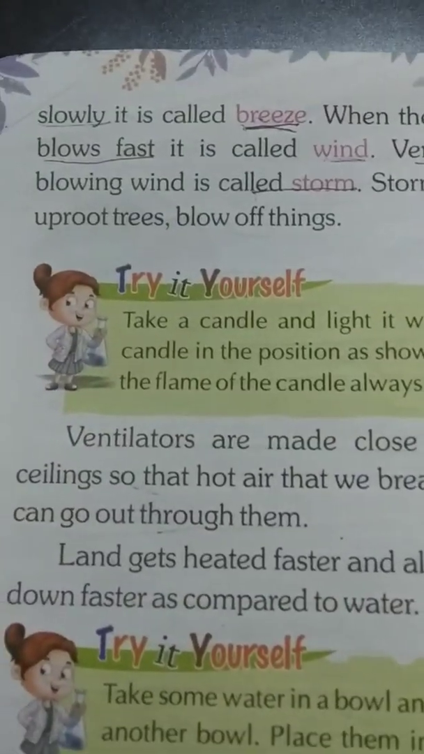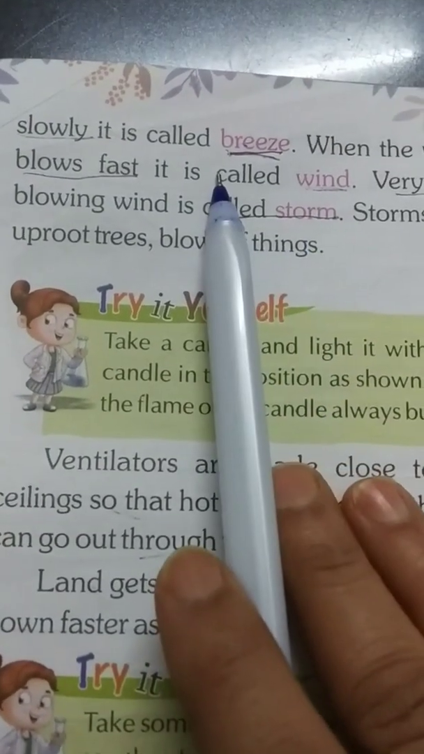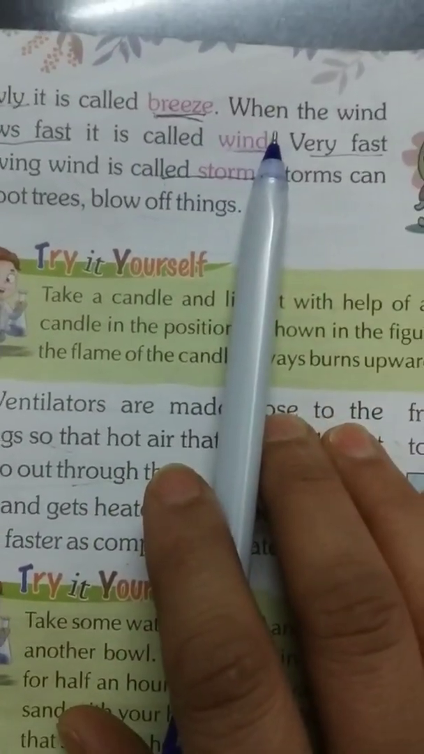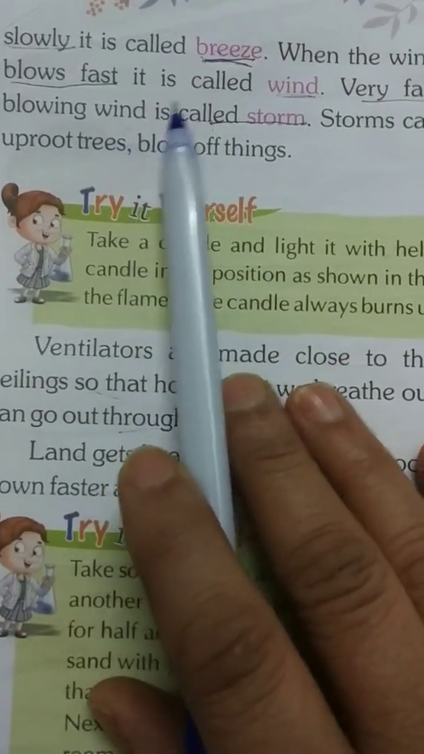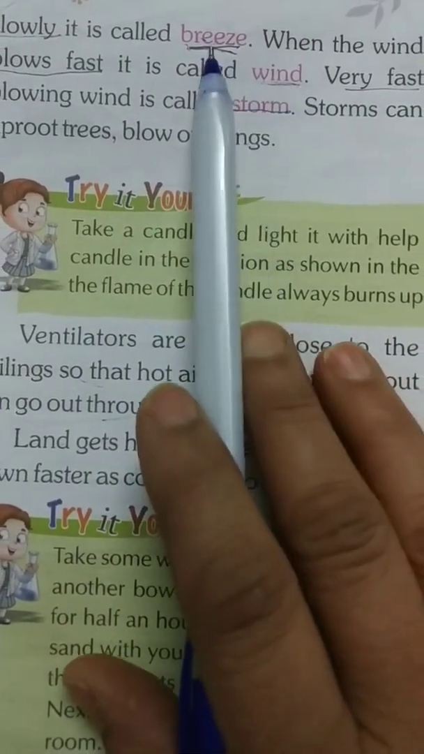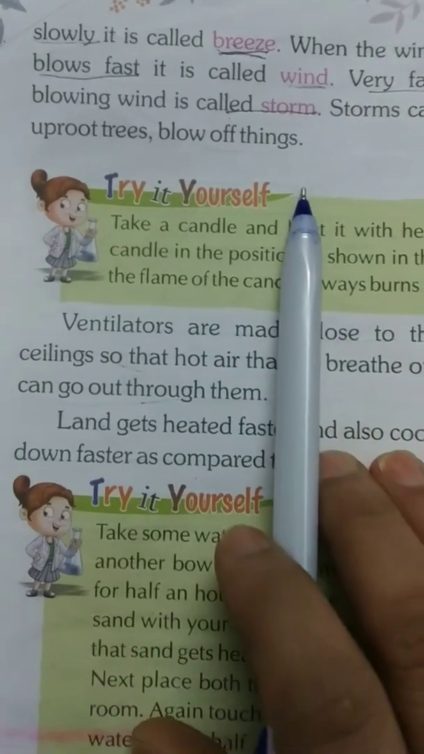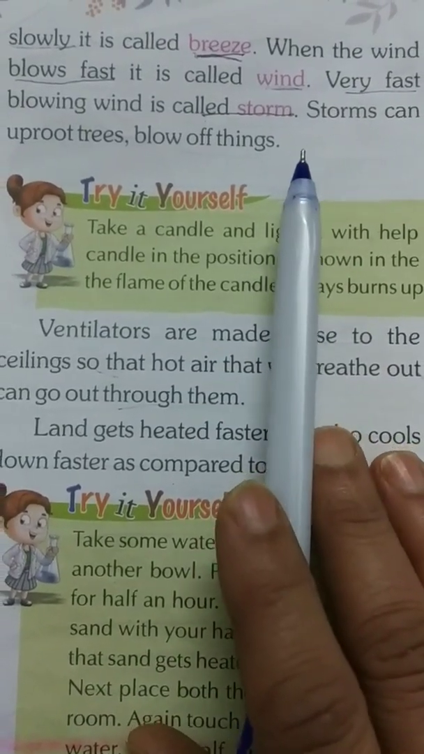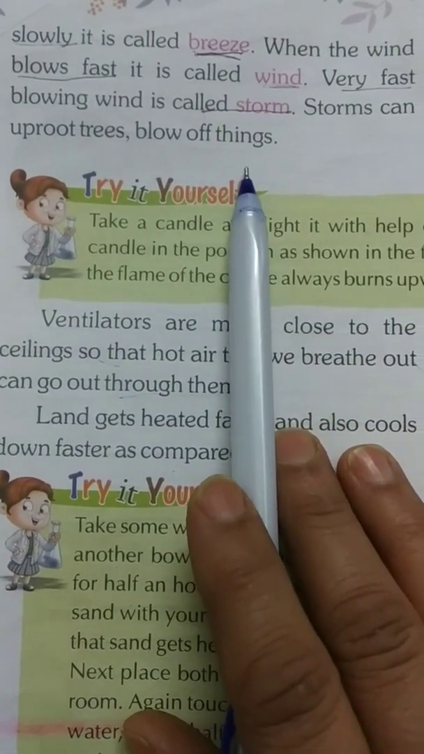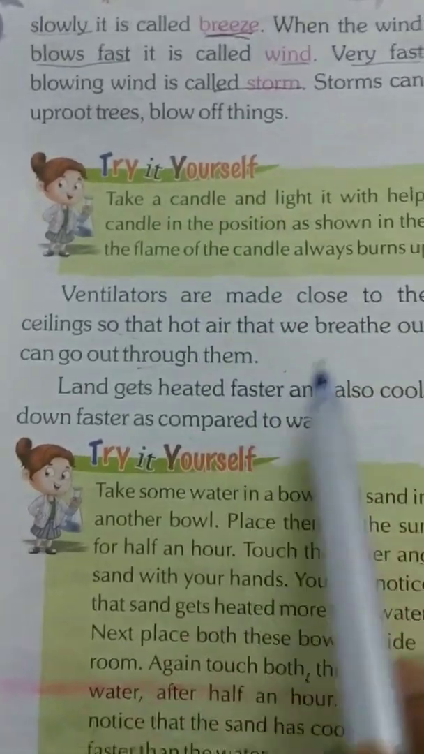When the wind blows slowly, it is called breeze. When the wind blows fast, it is called wind. Underline these two. Very fast blowing wind is called storm. A storm can uproot trees and blow off things.